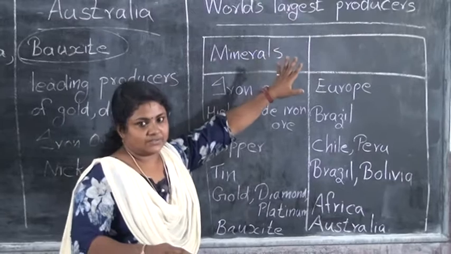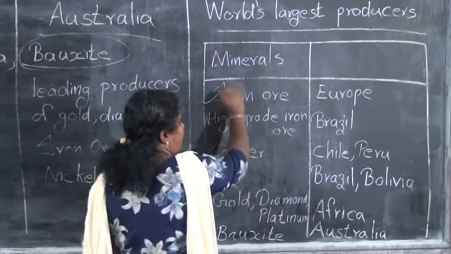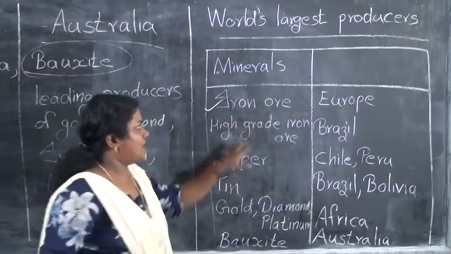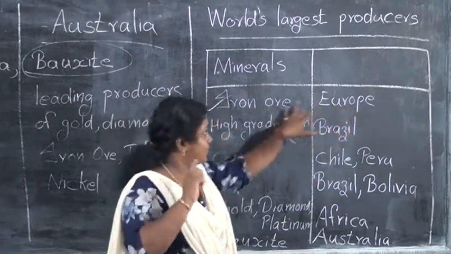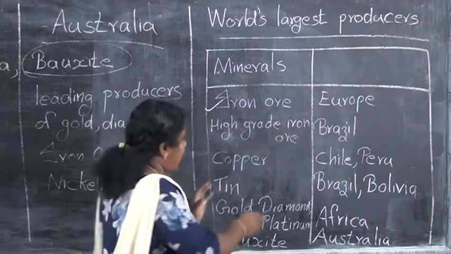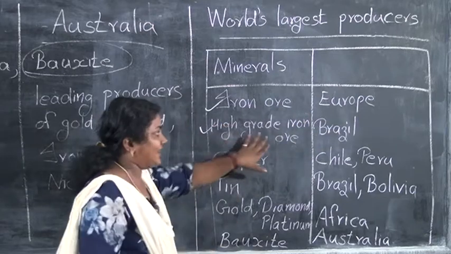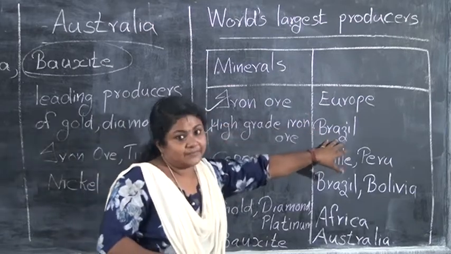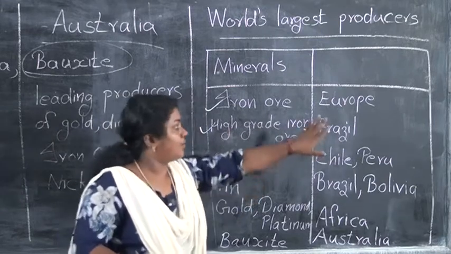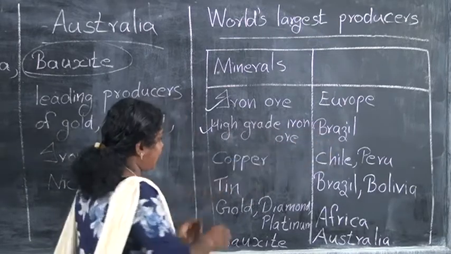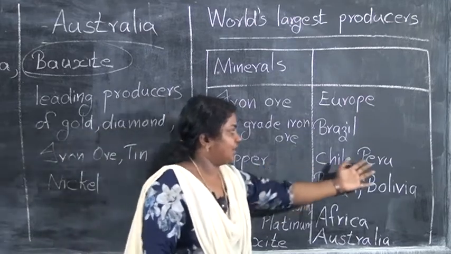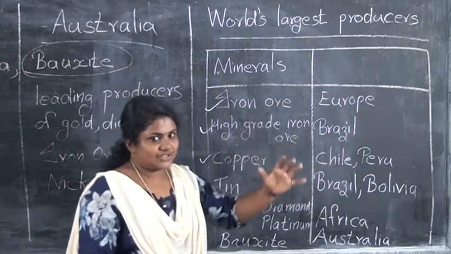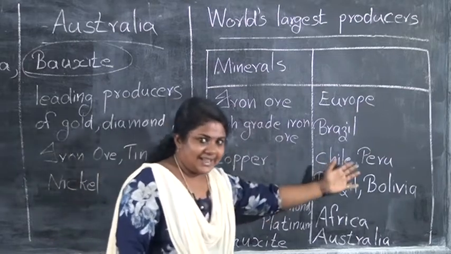World's largest producers. We can just have a look at iron ore. The largest producer of iron ore is Europe, and the largest producer of high grade iron ore is Brazil. And the third mineral is copper, that we can see in Chile and Peru. The largest producers of copper are Chile and Peru.